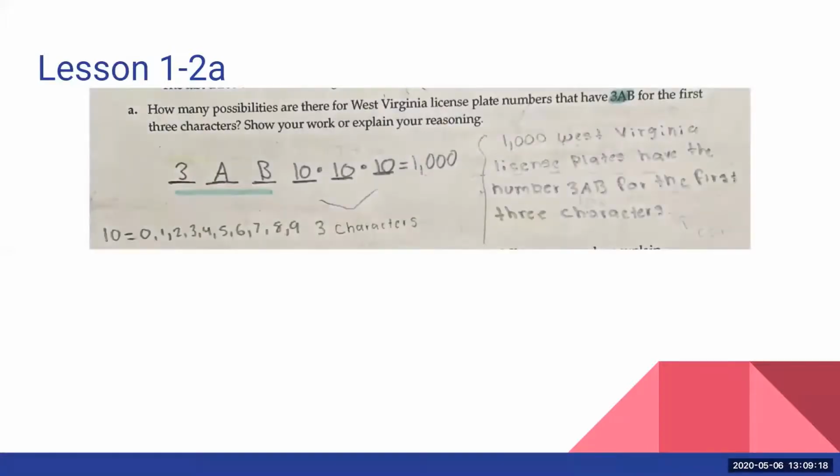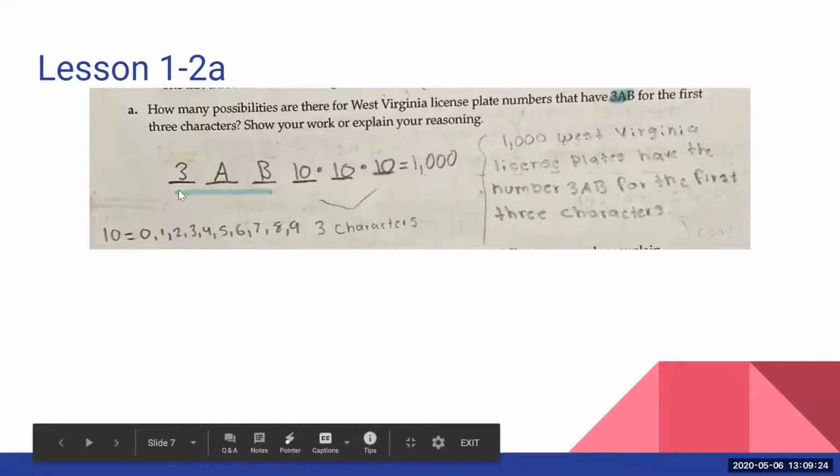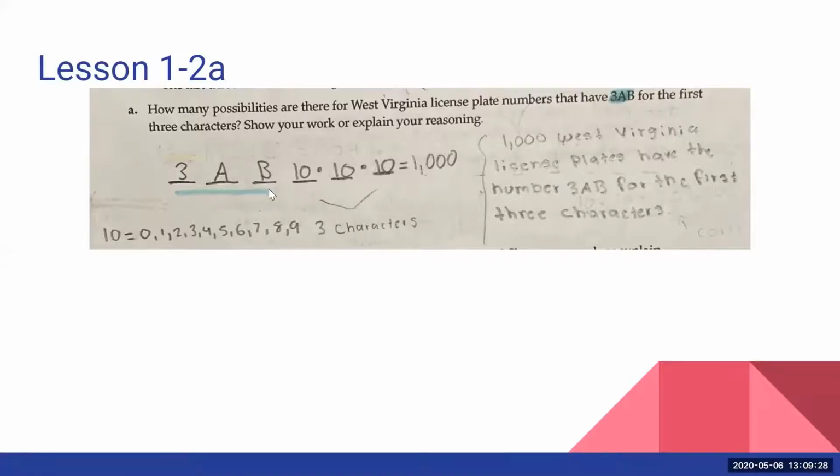A lot of you did a really great job of showing things that were set. So this person used blue to show that the 3AB was a set value. We had to pick those 3 because it was given to us in the problem. And the last 3 are where we're trying to make the different possibilities, the different groupings for license plate numbers.